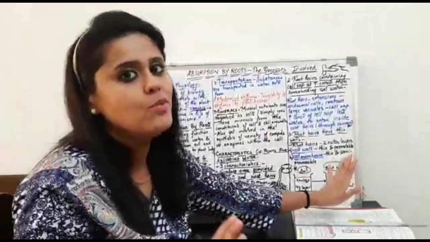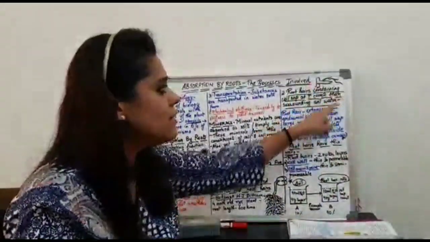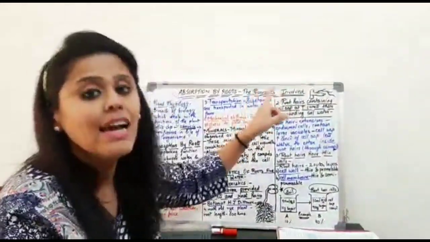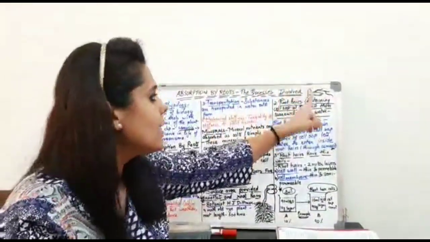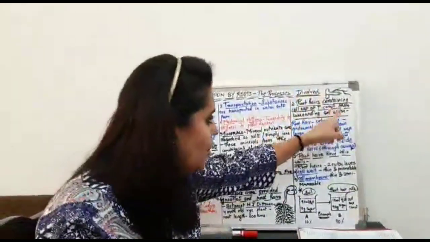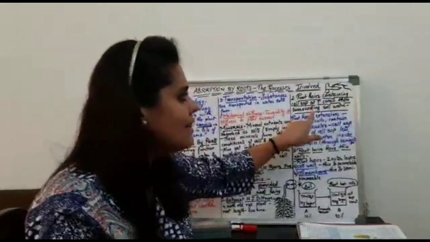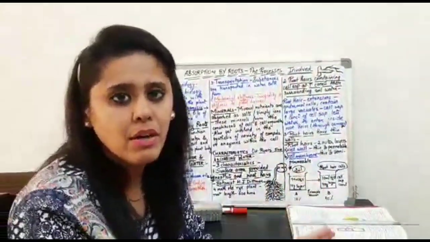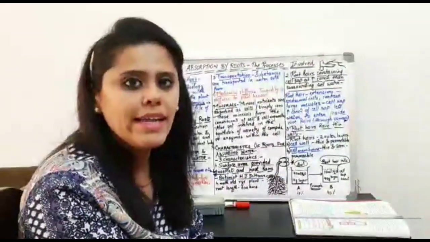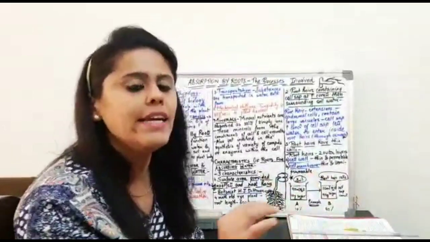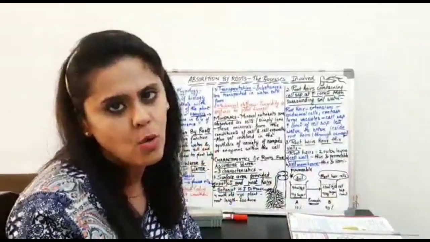Okay, and this is what I am trying to explain in this second point, second characteristic, that the root hairs containing the cell sap should be at a higher concentration than the surrounding soil water. So in simple terms, the water content in the soil should be high, the water content in roots should be low.